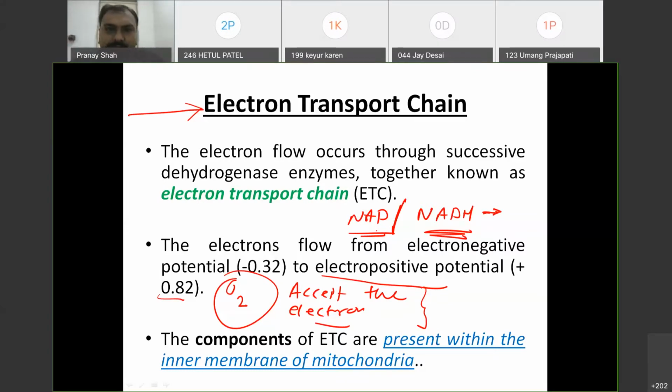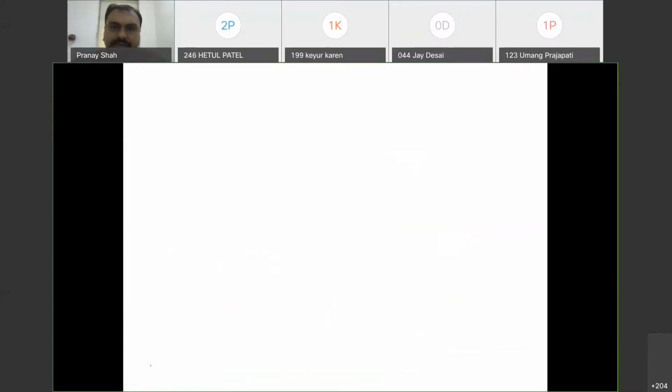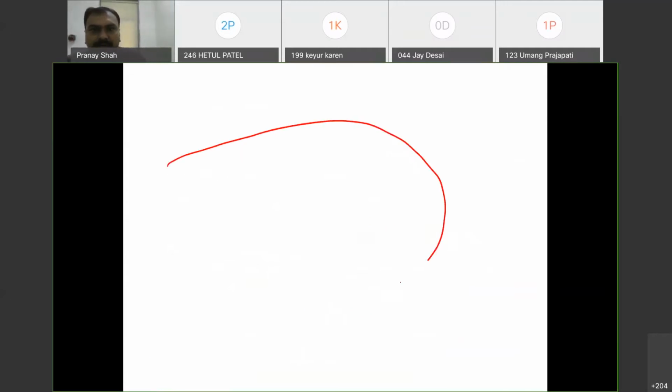So the electronegative potential is highest, that is minus 0.32. That means it will donate the electron. So that electron flows from NADH to the oxygen through the electron transport chain. This electron transport chain is present at the inner membrane of the mitochondria. Remember this.